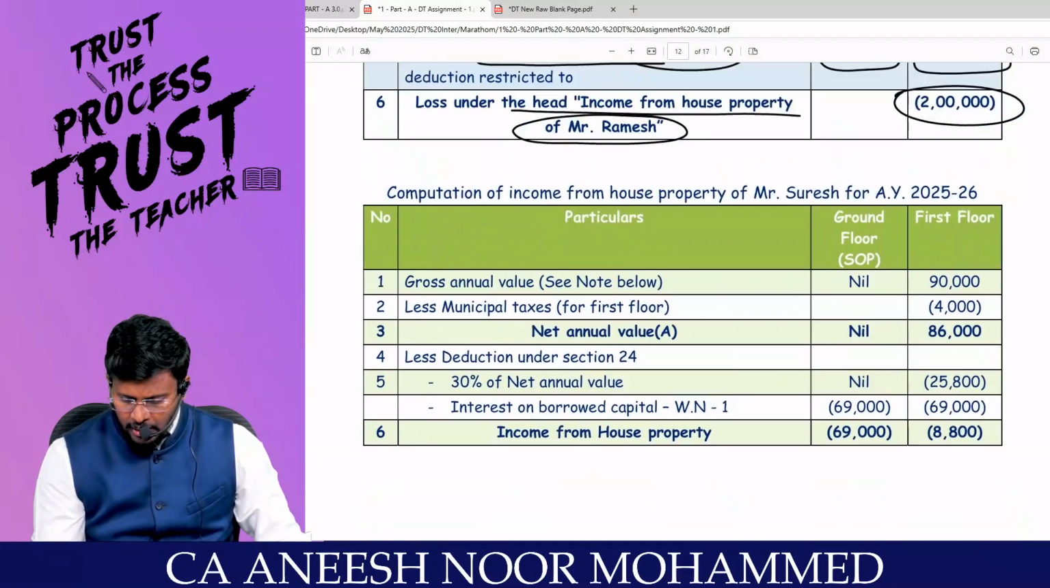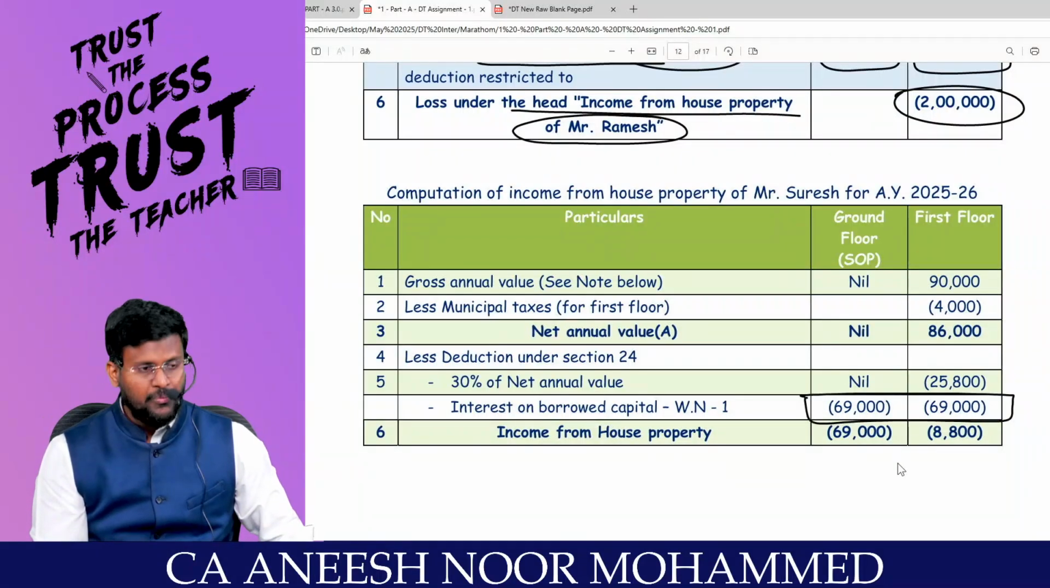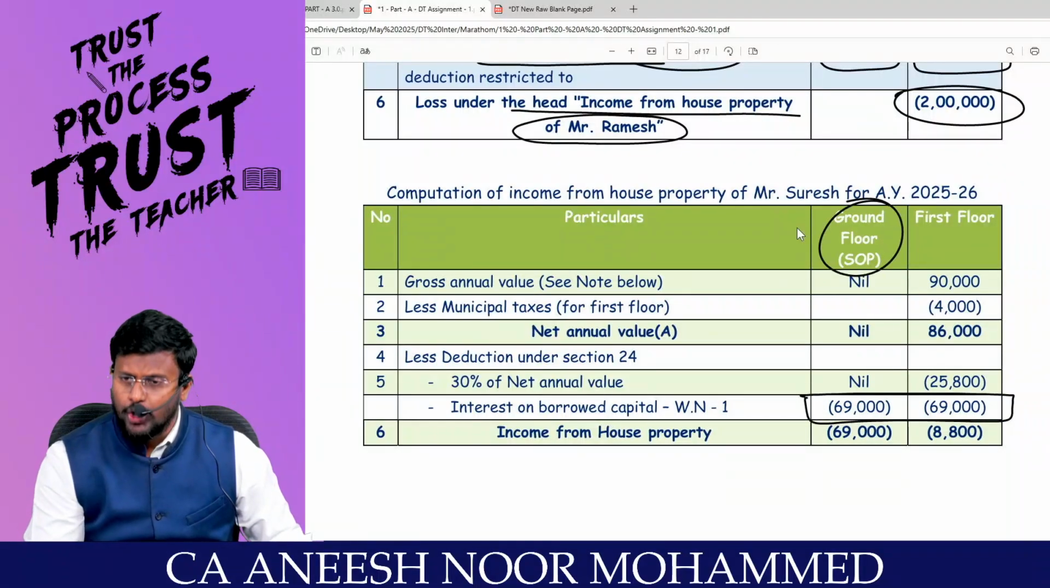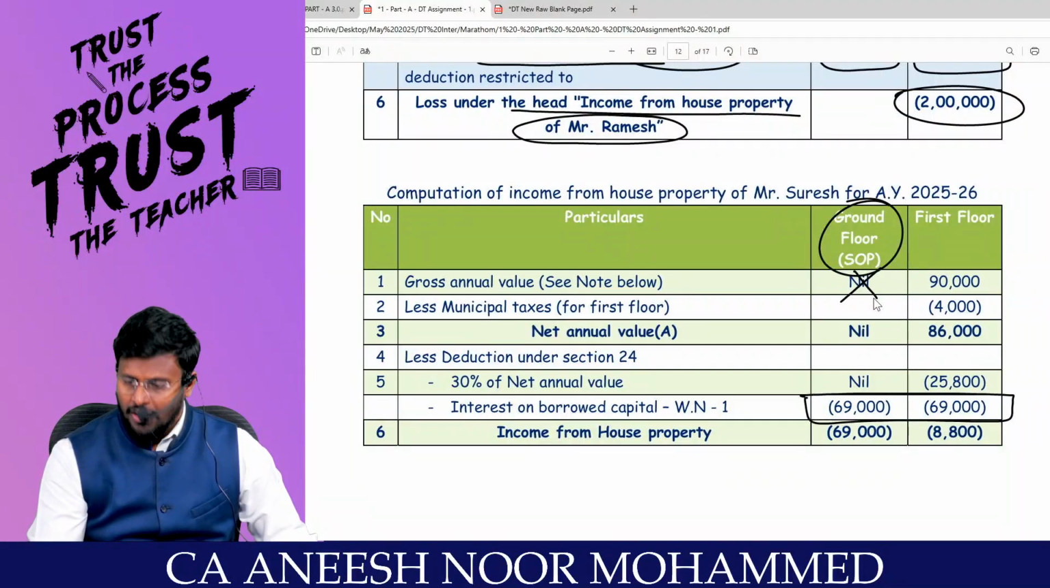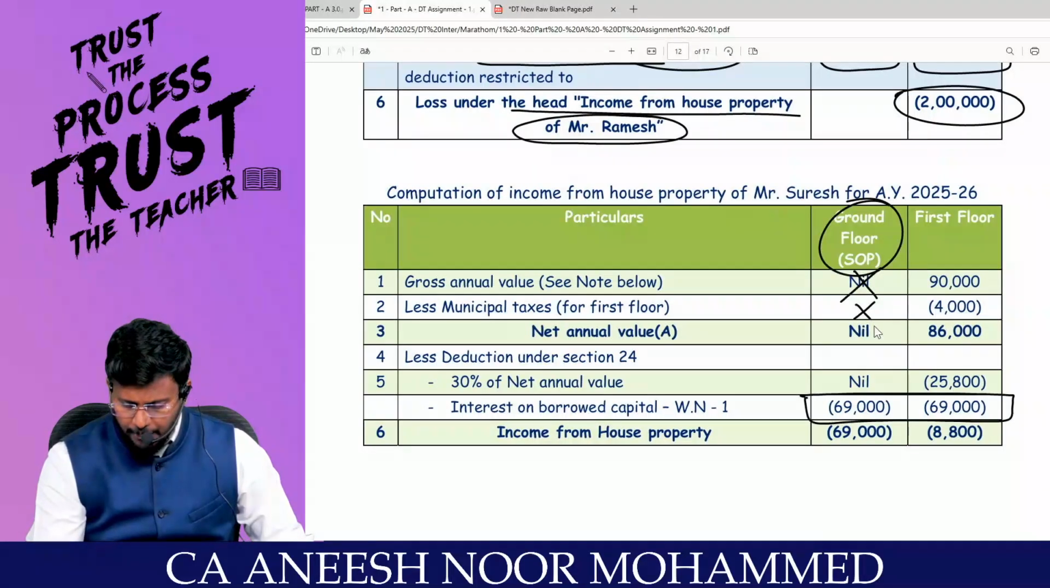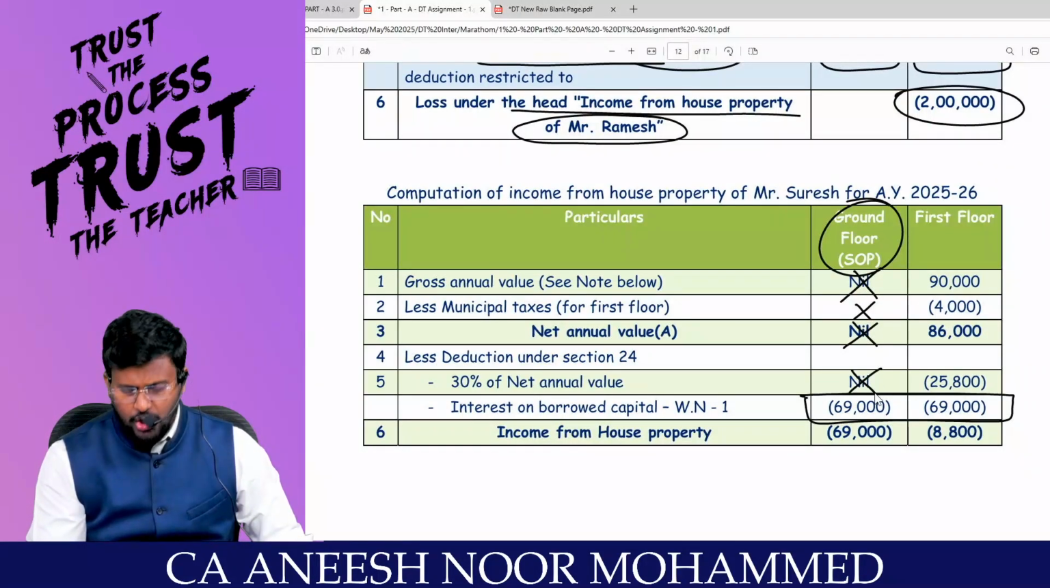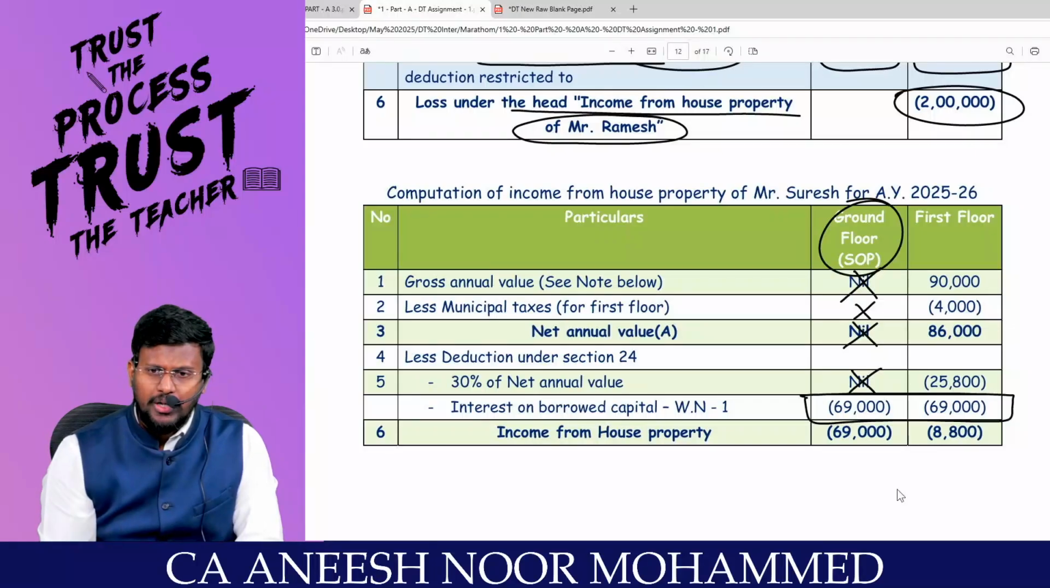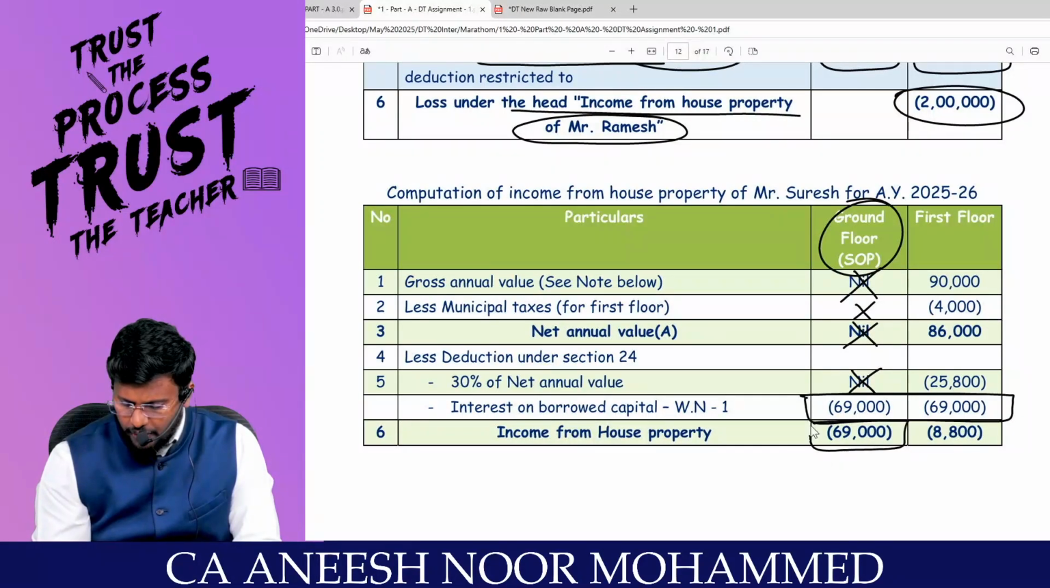That's what this 69,000 loss has been written. Now, ground floor, is it self-occupied? GAV will be nil. Municipal tax cannot be claimed as deduction. NAV will be nil. 30% of NAV will be nil. Just now we computed the interest on borrowed capital, a 69,000 loss. So income from house property is minus 69,000.